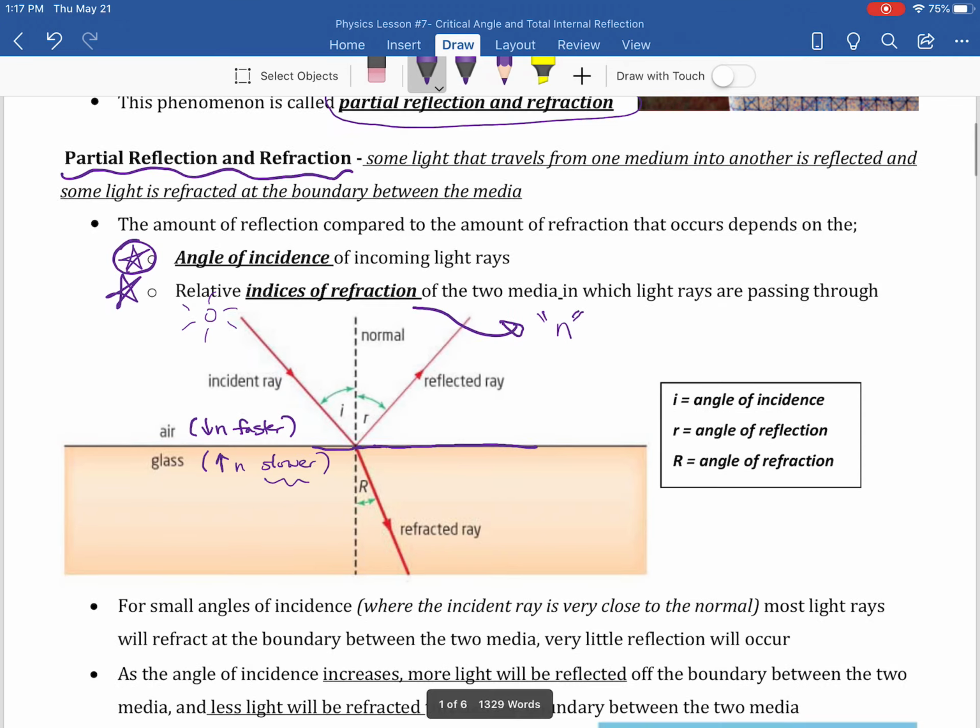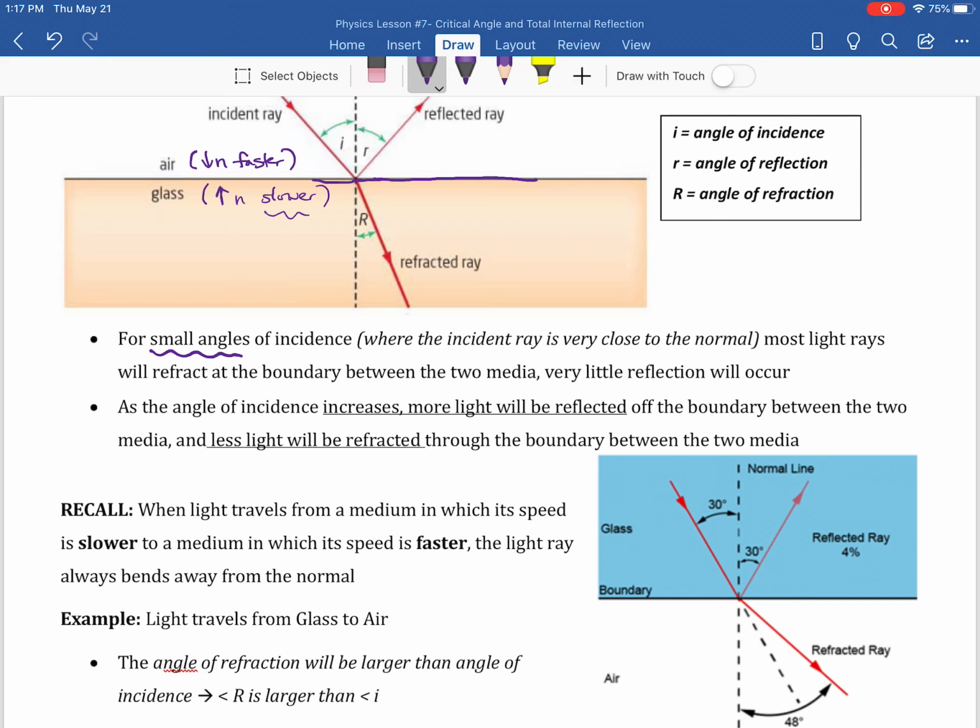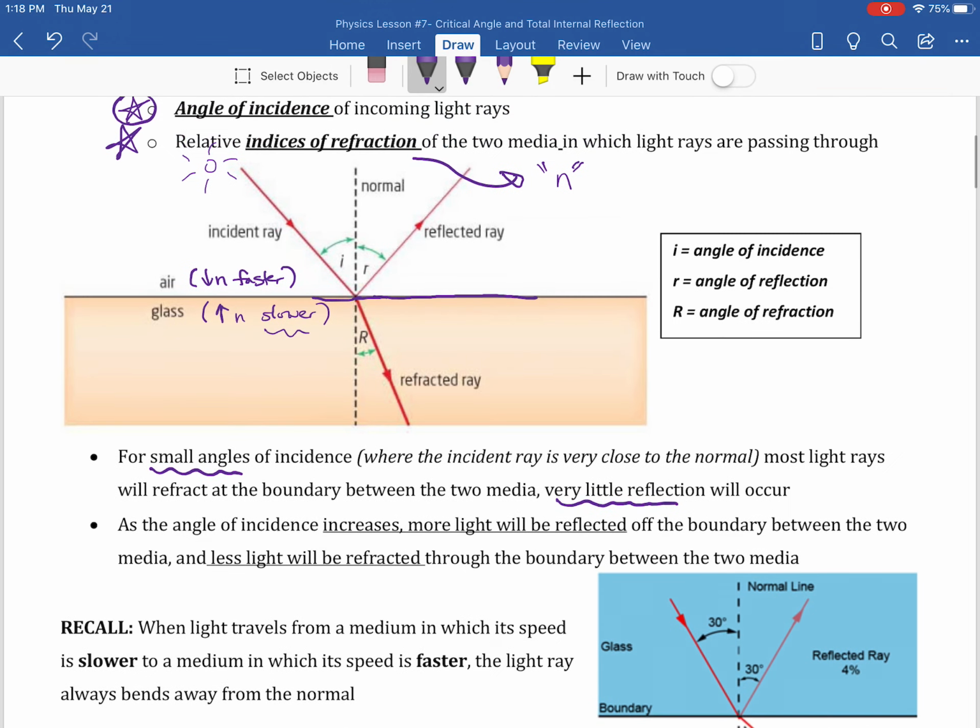So, if we have a small angle of incidence, most of the light rays are going to refract. That means they'll go through and very little will be reflected. But say I've got a wider angle, a bigger incident angle.